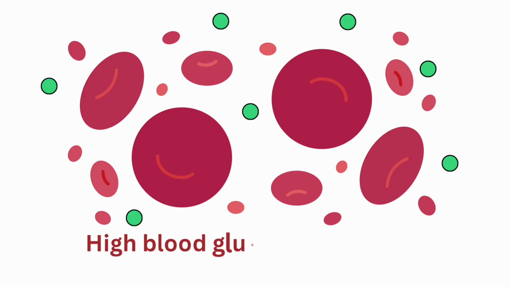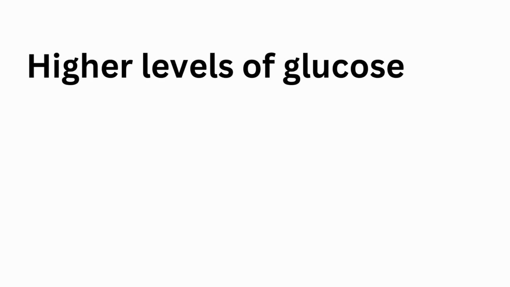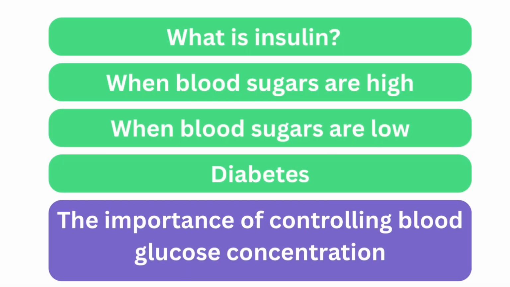However, it's important that your body controls the amount of glucose in the blood. If it gets too high, it can damage your cells. When your body detects that glucose levels are too high, it needs a system to lower them. This is where insulin comes in. In this video, we'll look at insulin and why it's important, and also diabetes, when the process doesn't work.